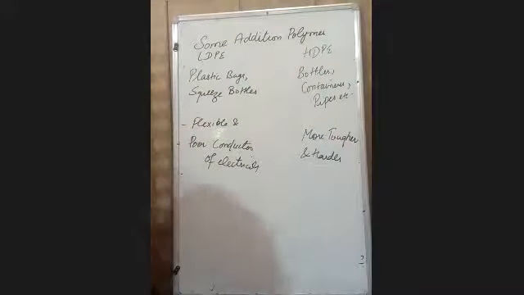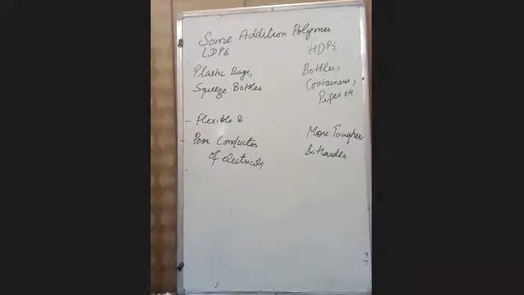Fine. In the next class, we will discuss some more addition polymers and condensation polymers.